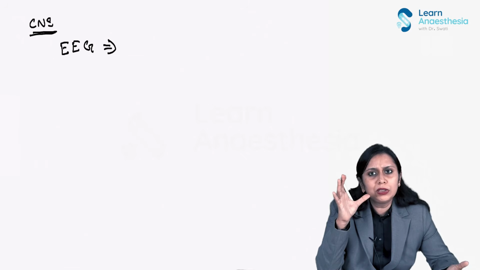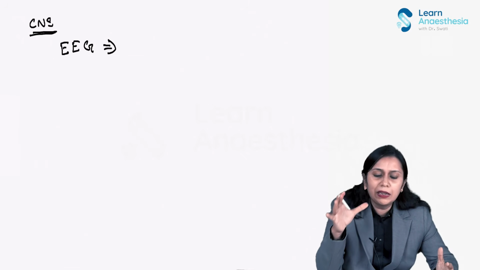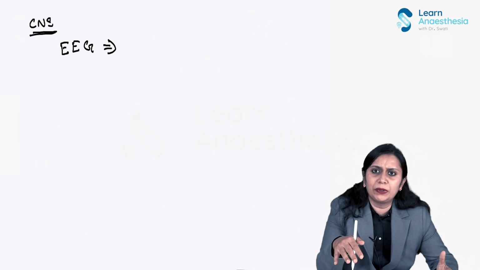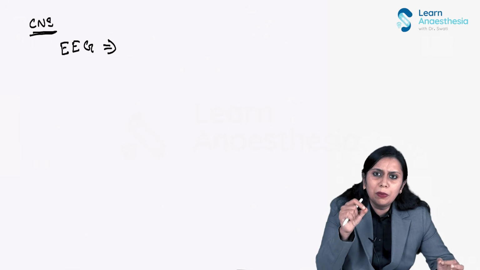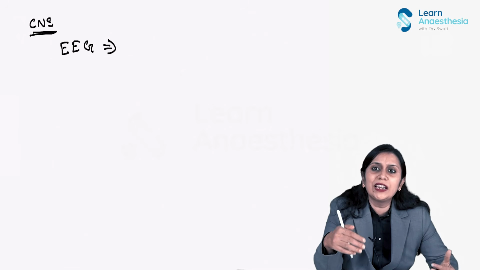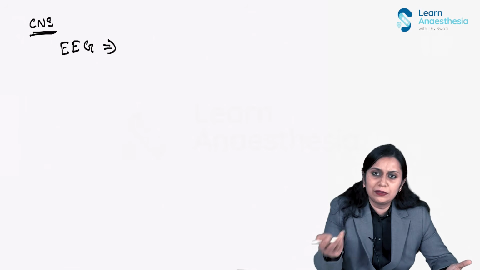It leads to gradual inactivity of the brain, and it leads to burst suppression. Because of this burst suppression seen in EEG, there is, let's say, a cerebroprotective effect of propofol. This constitutes the cerebroprotective effect of propofol.